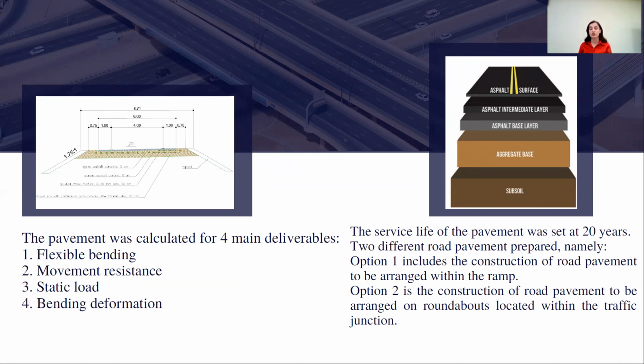Option 1 includes the construction of road pavement to be arranged within the ramp, and the second option is the construction of road pavement to be arranged on roundabouts located within the traffic junction. Depending on the intensity of the traffic, the required modulus of elasticity within the ramp is 271 megapascals, and within the roundabouts, it is 264 megapascals. Based on calculation results, the actual modulus of elasticity of the pavement according to option 1 is 298 megapascals, while in the case of roundabouts, it is 297 megapascals. Established on the results, we can say that the condition is satisfied by the stock coefficient.